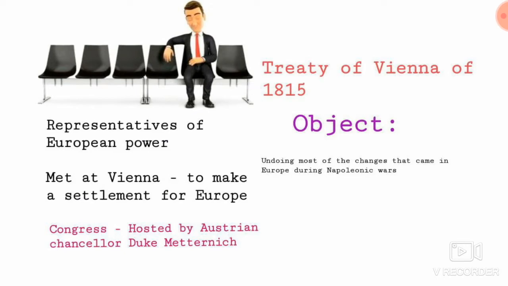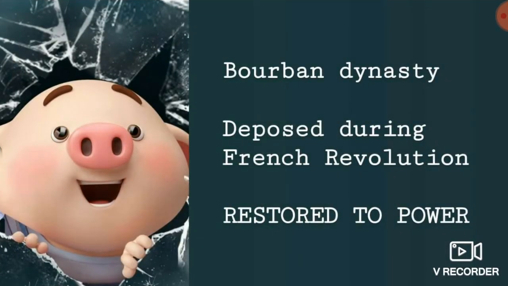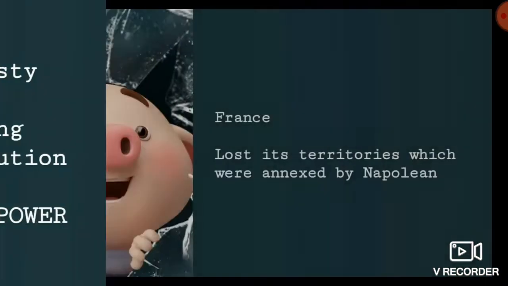So the objective was to undo the changes. The first thing they did was that the Bourbon dynasty was restored to power by the conservatives. Napoleon had defeated the Bourbon dynasty; now the conservatives gave power back to the Bourbon dynasty. So they undid it by restoring the power which was deposed by Napoleon. This is the first thing.